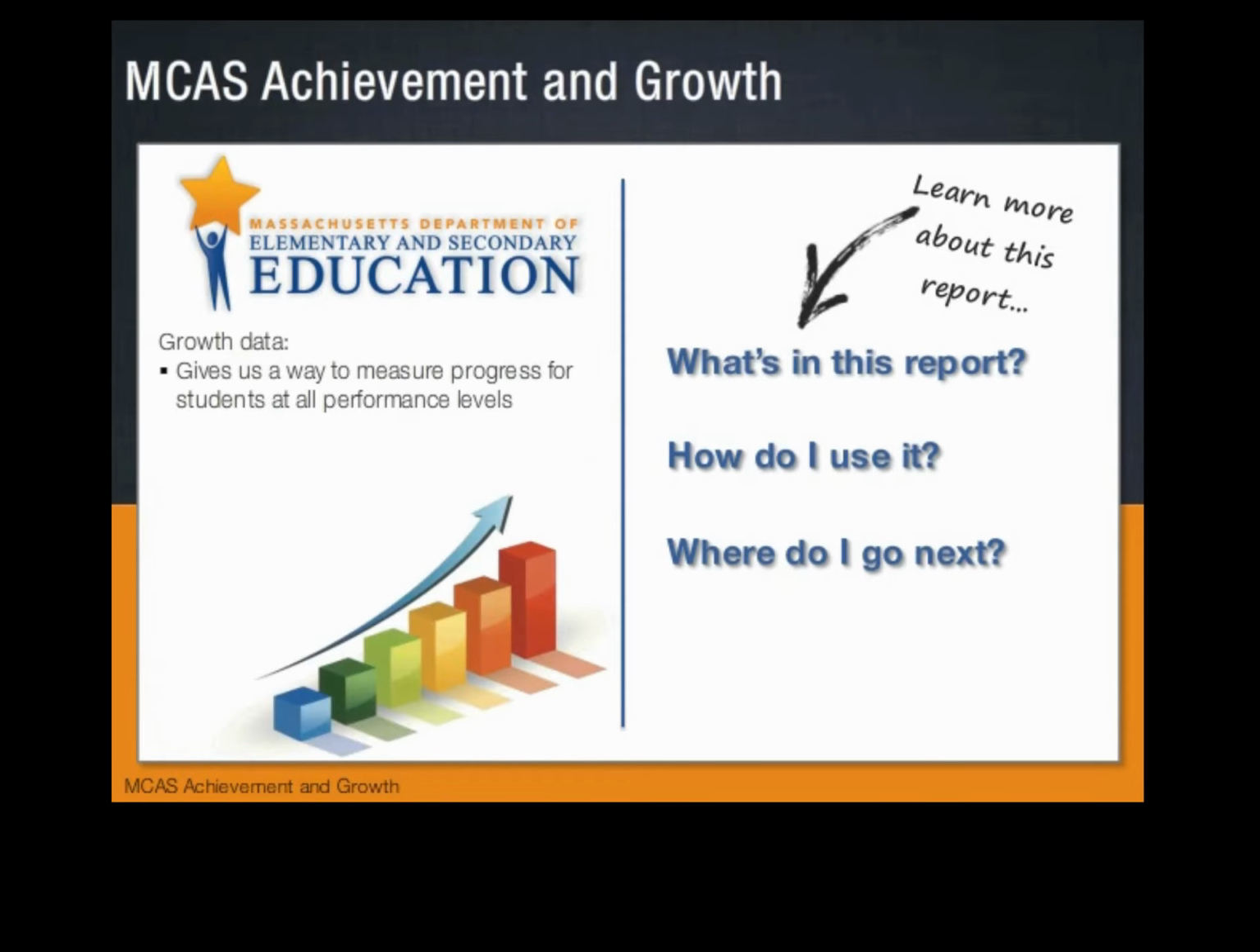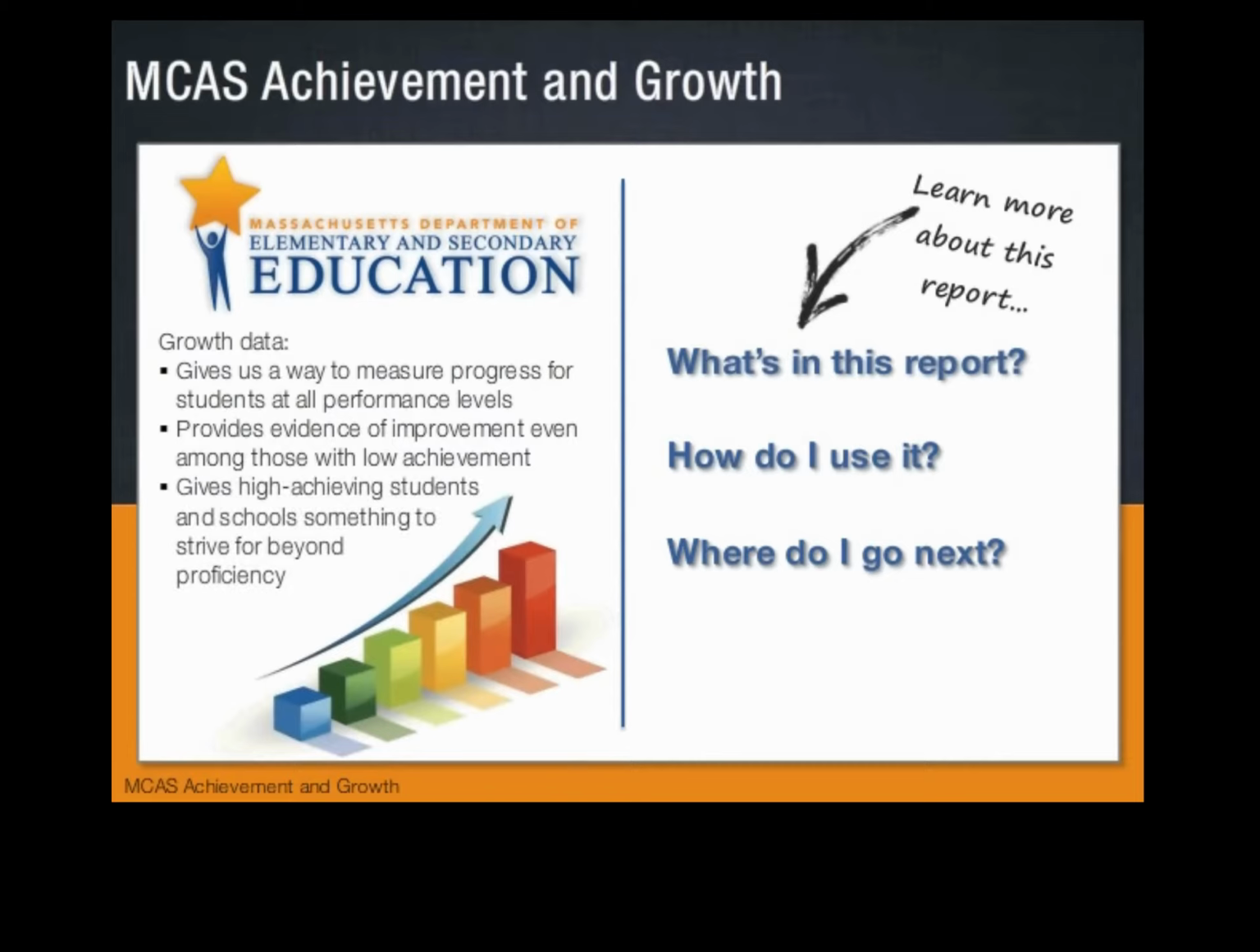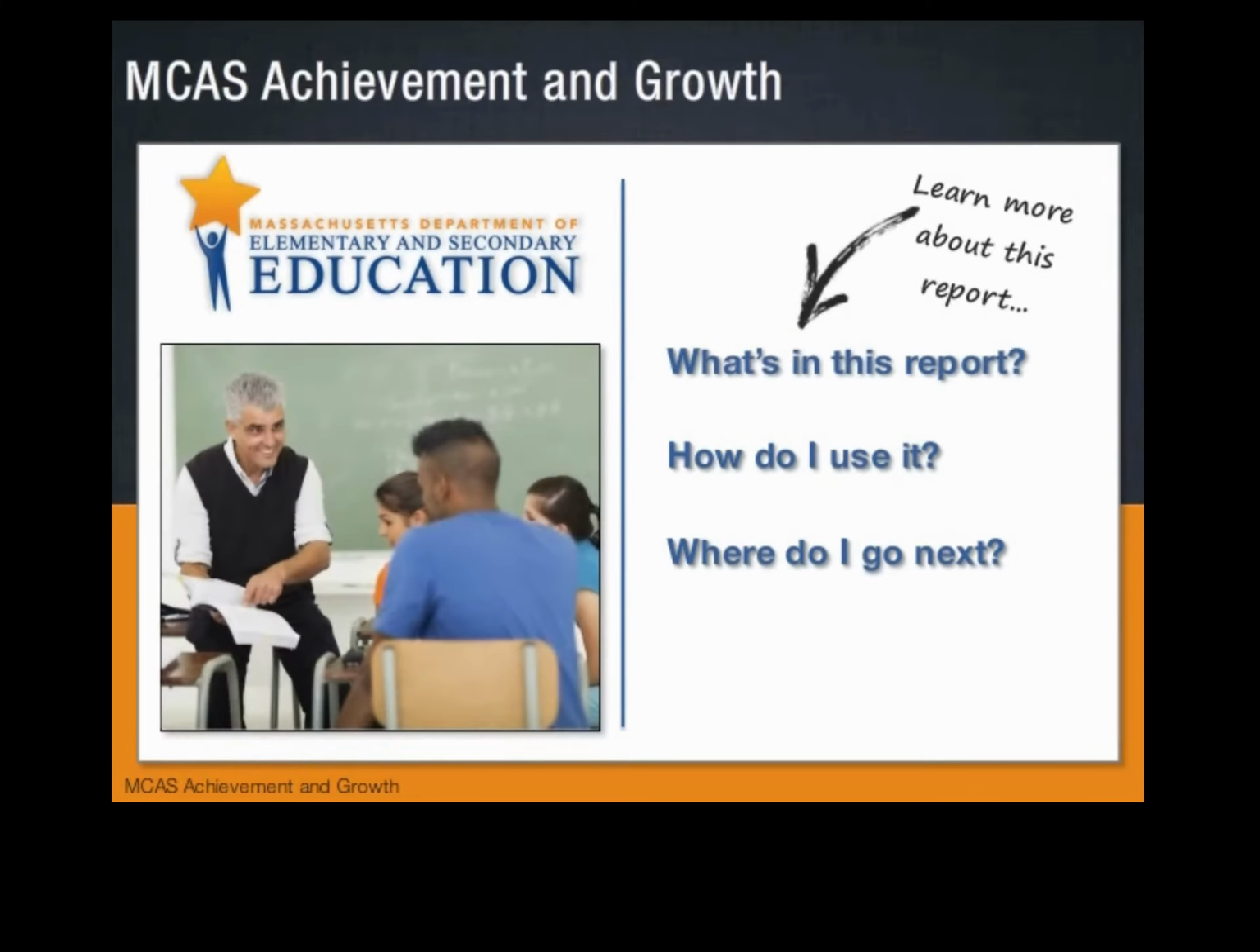Growth data gives us a way to measure progress for all students, regardless of their performance level on the state assessment. This information can provide evidence of improvement even for the lowest achieving students. Growth measures also give high-achieving students and schools something to strive for beyond proficiency. Because growth is a measure of progress, growth data allows educators to better explore what types of programs, instruction, or interventions work best for different types of students.